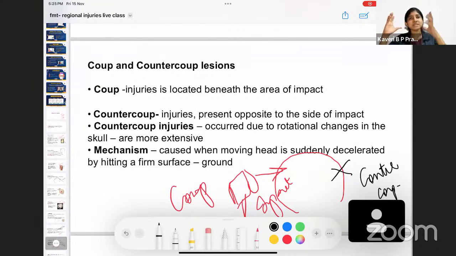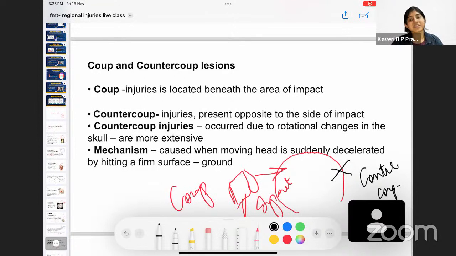And also, whenever there's impact on one side, for example, imagine there is impact on the right of my skull. My skull is going to move like this, no? So when this moves, whatever brain matter is inside is also going to move. And finally, after it moves a certain distance, there is stoppage of the movement of the skull, no? But even then, the brain which is moving will go and hit the skull on this side. So there is going to be impact on the opposite side, and that is the reason why a countercoup injury occurs. Got it?